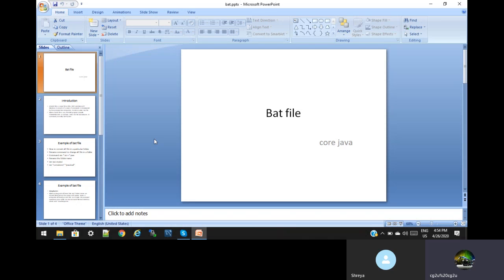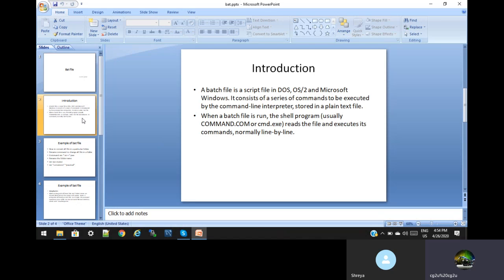In Microsoft Office or anything, we know we have to define files with these extensions. Suppose a text file, what is the text file? It contains .txt at the end. Similarly, what is the bat file? A bat file ends with .bat. So basically, this is how I can understand the bat file: the file ending with .bat.